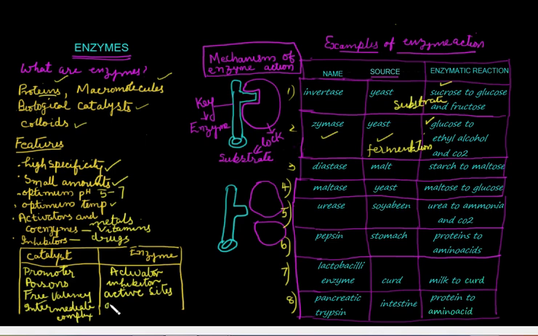Here we use the term activation complex, or activated complex. Now, the reactants in the case of catalytic action are called adsorbates. Here we use the word substrate.